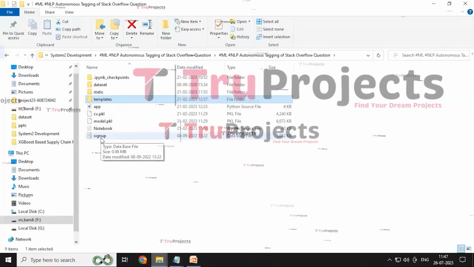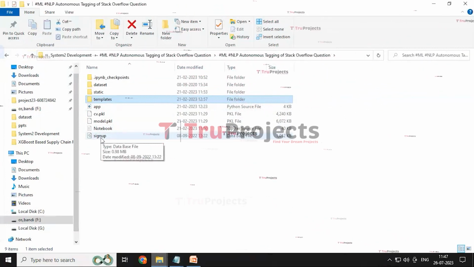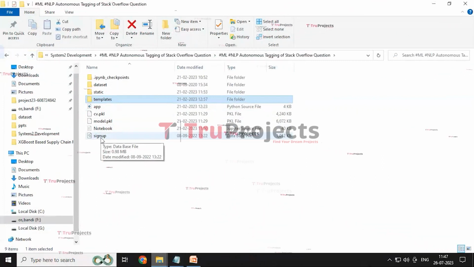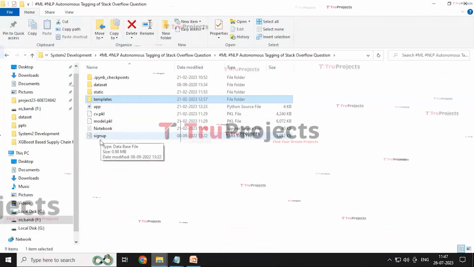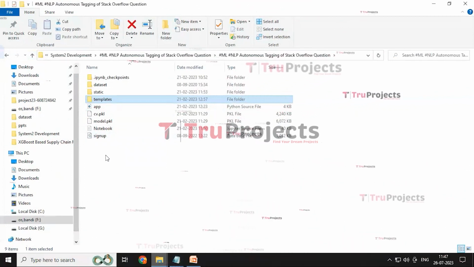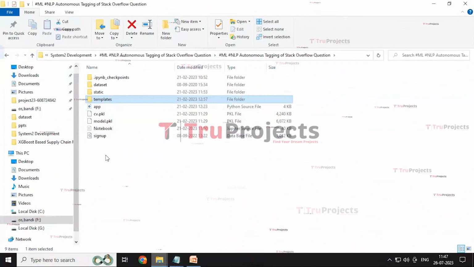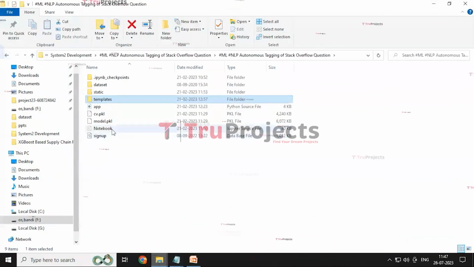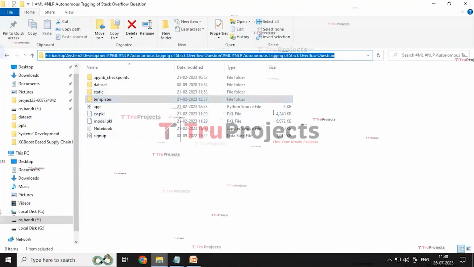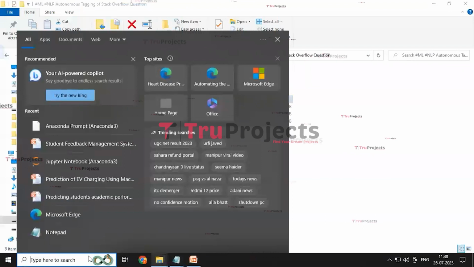And signup.db appears to be the database file used to store the user information. To execute the project, we built a Flask framework as the front end. And the overall project code is a combination of code, output, and graphs, all present in one place in the IPYNB file named notebook. For the execution of the project, first we need to copy this code folder path and then open the Anaconda prompt.